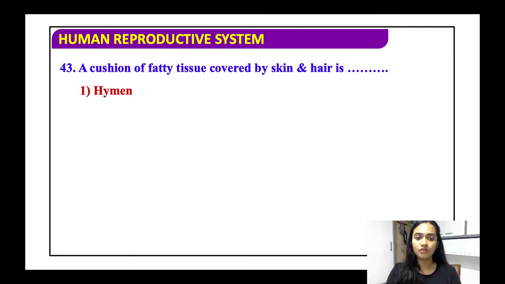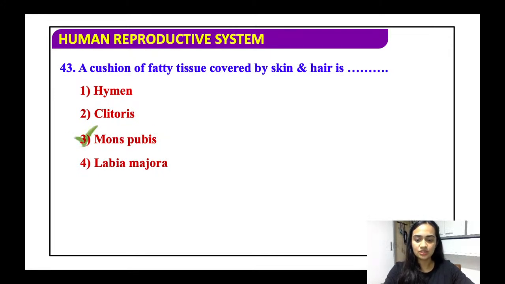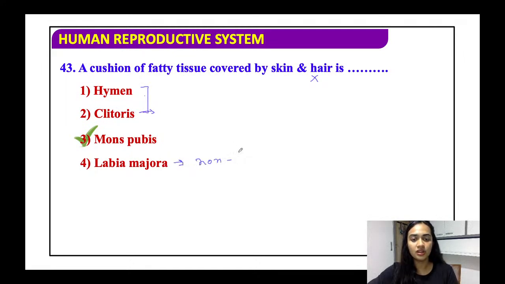A cushion of fatty tissue covered by skin and hair is hymen, clitoris, mons pubis, or labia majora? Alright, so as we know that, hymen and clitoris, especially the clitoris, is non keratinized. Alright, so it cannot have hair. And the hymen is basically a very thin tissue, it is not a cushion of fatty tissue.